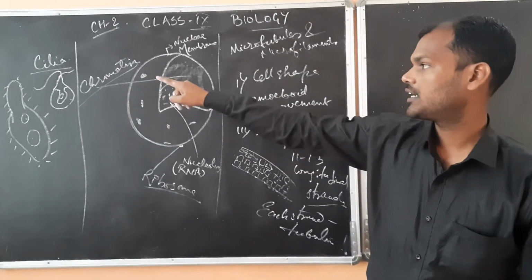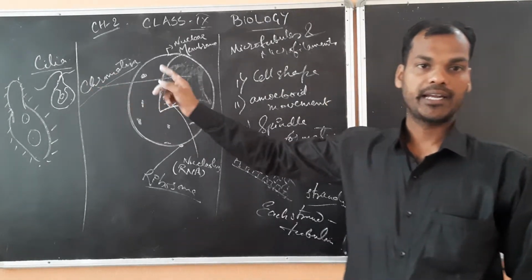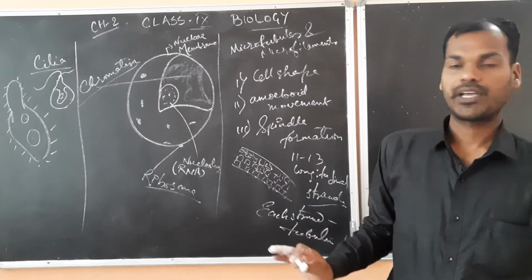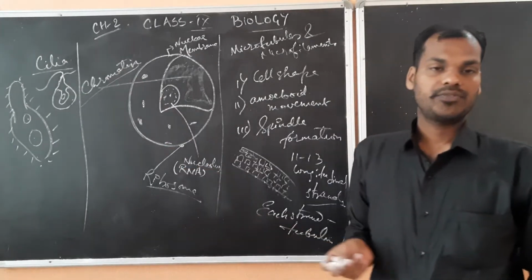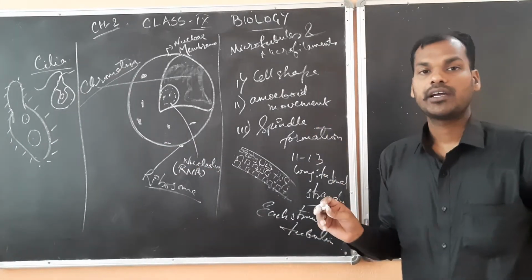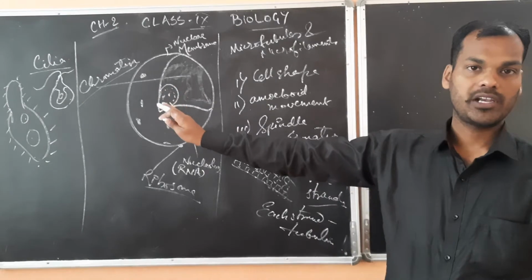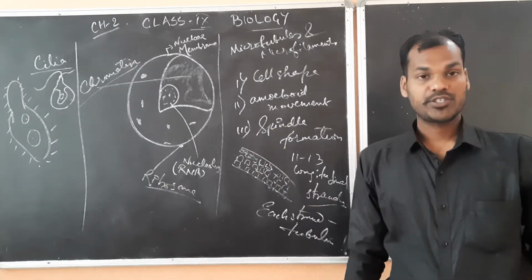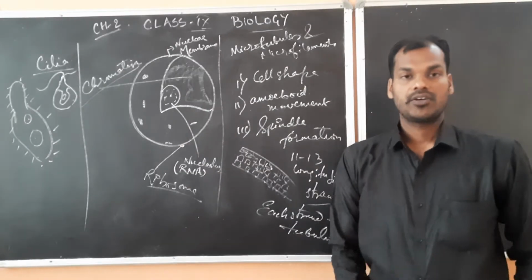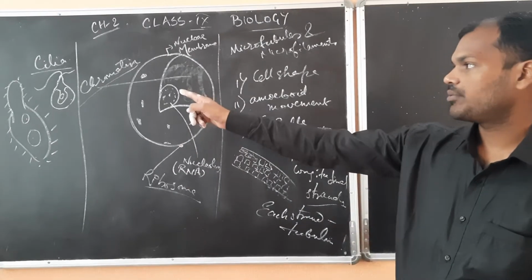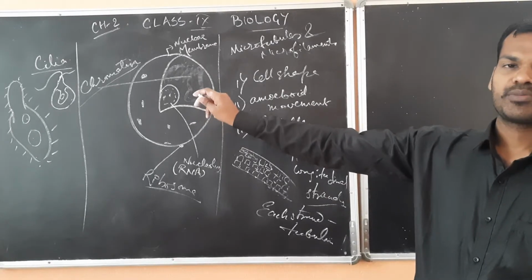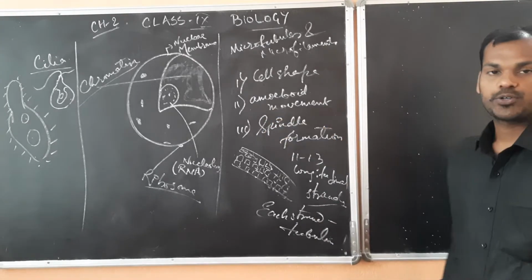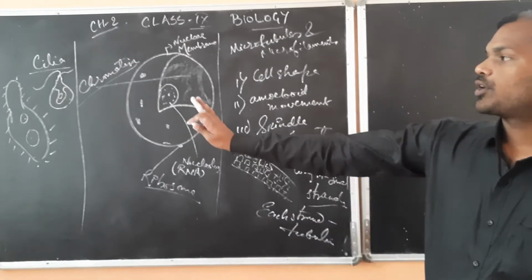Cilia and flagella are responsible for locomotion and movement in smaller organisms, just like Euglena and Paramecium. You can see the cilia and flagella here. The cilia will be more in number, and flagella will be fewer. The cilia size is very small compared to the flagella size. If flagella are present, only 1 or 2, maximum 3 to 4 will be present.